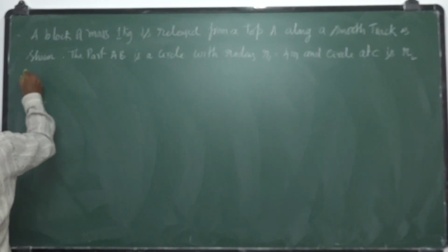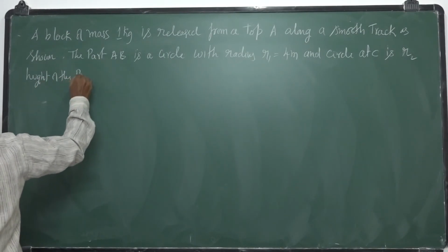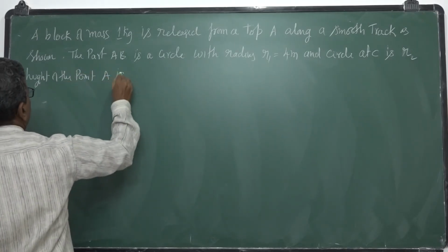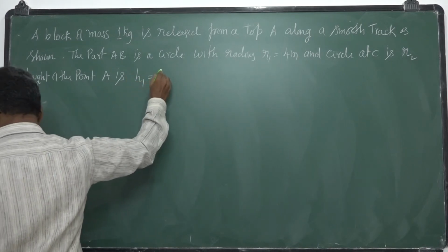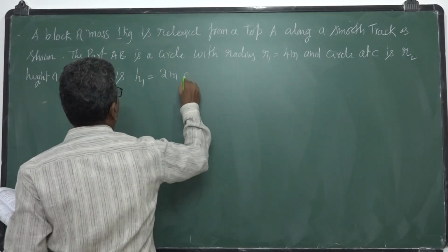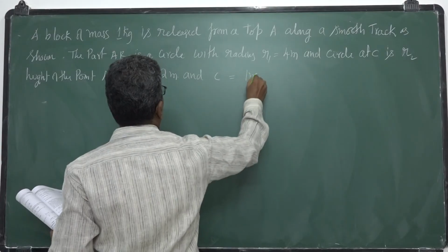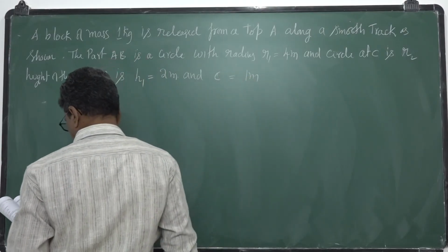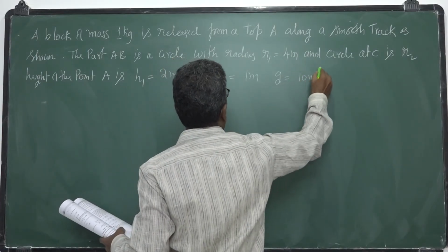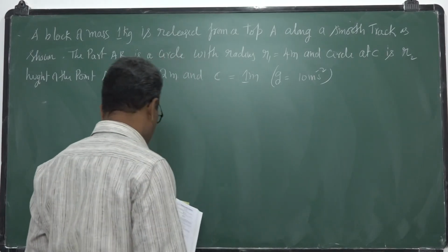The height of the point A is H1 equal to 2 meters, and the height of C, H2, is equal to 1 meter. Take g equal to 10. So this diagram is given.